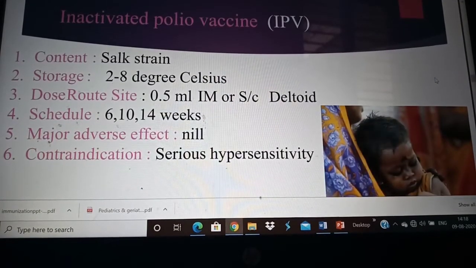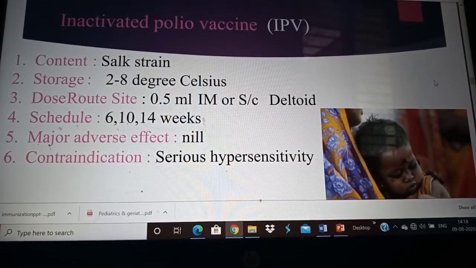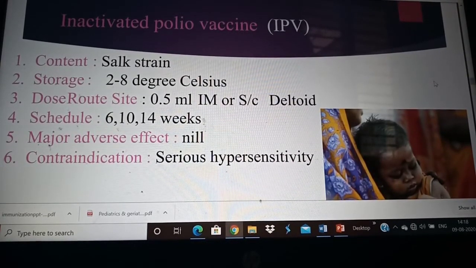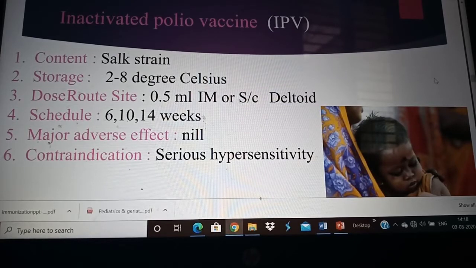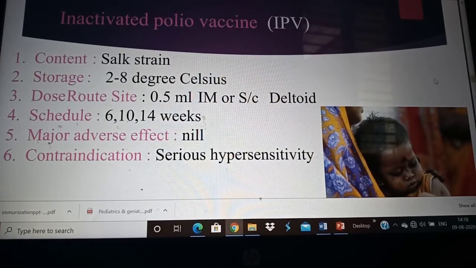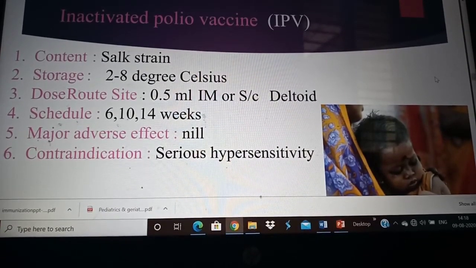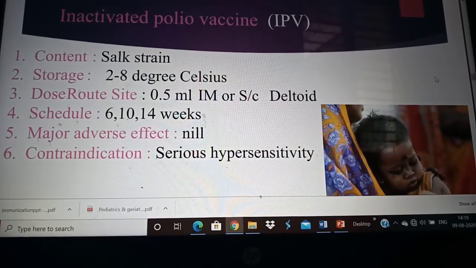There's another thing called inactivated polio vaccine. Inactivated vaccines, as I already told you, are those where the viruses or bacteria are taken, killed and then given to the child. The strain is otherwise called Salk strain. The vaccine is stored between 2 to 8 degrees Celsius, at 0.5 ml intramuscular. Usually we give it intramuscularly over the thigh. The muscle that we use to administer this vaccine is vastus lateralis, which is the thigh muscle.